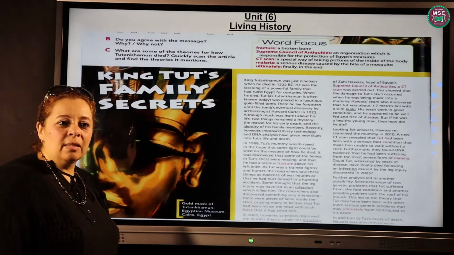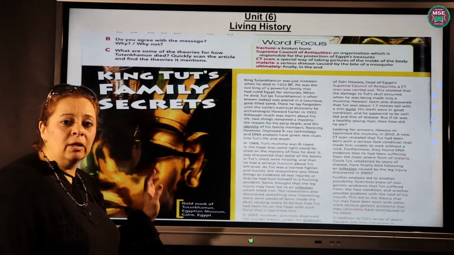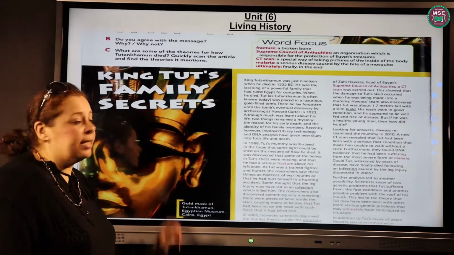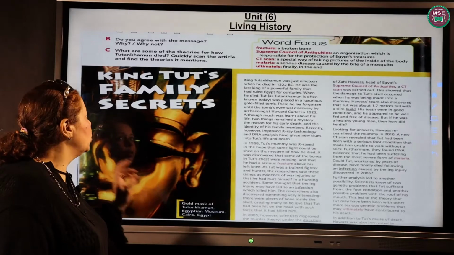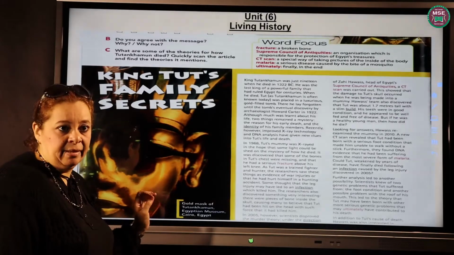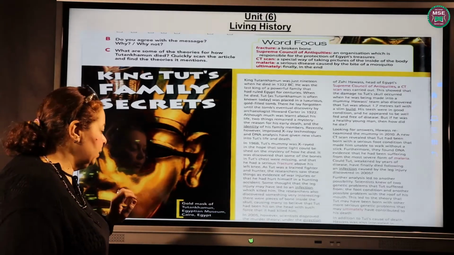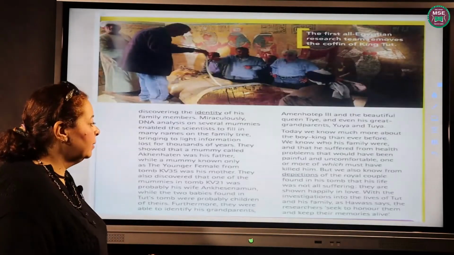Today we are going to discuss two topics, vocabulary and poetry. Let's start with the vocab. We are going to discuss Unit 6, Living History. In this unit, we are going to know something about King Tut's family secrets and the main cause of his death. You have to open your books, pages 70 and 71. You will find the text. You have to read it carefully.